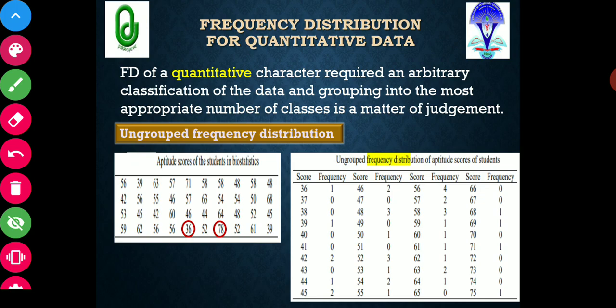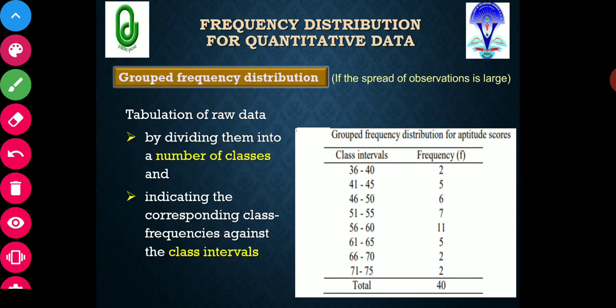Now the next will be the grouped frequency distribution. The real problem starts with the grouped frequency distribution, where you have to form different groups. Why is the grouped frequency distribution needed? Because if the spread of observations is large. In the previous slide the observations ranged from 36 to 75, which is not a very large set of data.